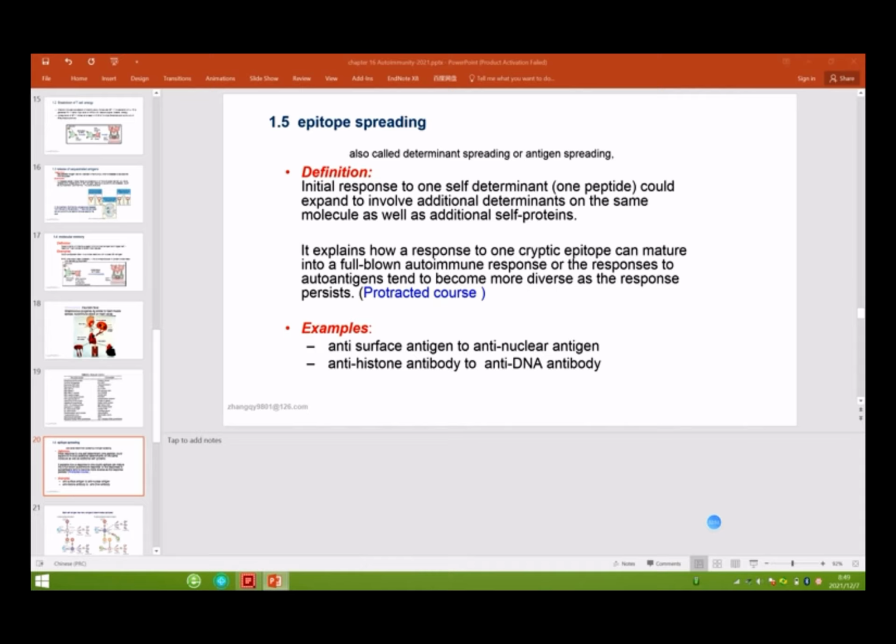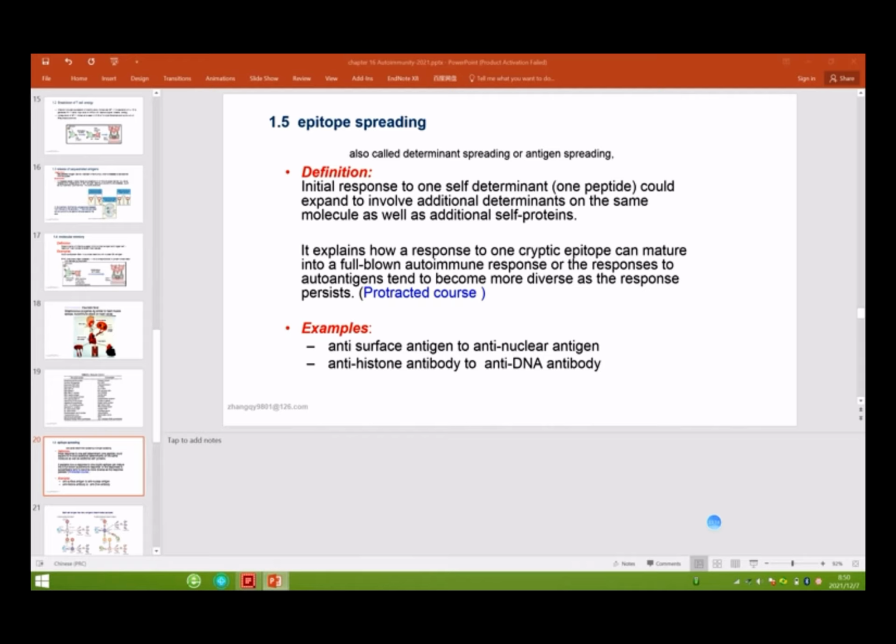The initial response to one self-determinant, one epitope, can expand to involve additional determinants on the cell molecule, right? We know that in one molecule there are many epitopes. So epitope spreading helps us explain how a response to one epitope can mature to a full-blown autoimmune response.